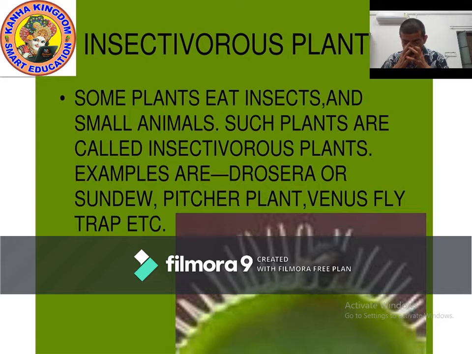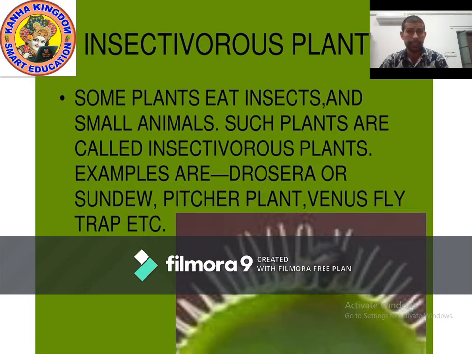Insectivorous plants are actually heterotrophs. Can you believe? Yes, insectivorous plants are actually heterotrophs. Fungi are saprotrophs, and mushrooms are saprotrophs. Cuscuta, which is a plant, is also a saprotroph, but it is actually a parasite, a kind of heterotroph. Okay.